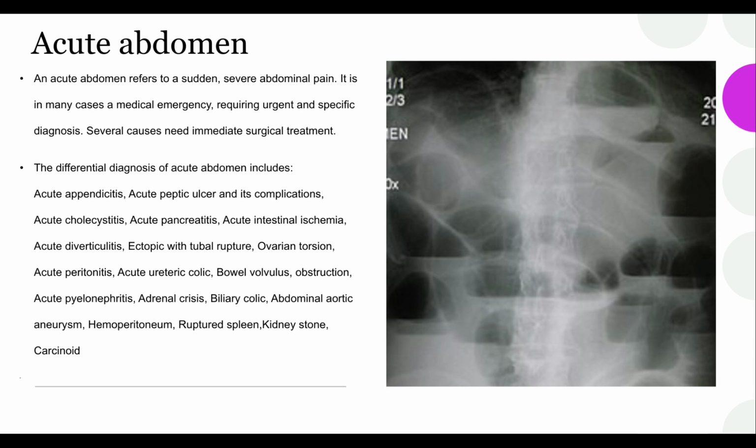The differential diagnosis of acute abdomen includes acute appendicitis, acute peptic ulcer and its complications, acute cholecystitis, acute pancreatitis, acute intestinal ischemia, acute diverticulitis, ectopic pregnancy with tubal rupture, ovarian torsion, acute peritonitis, acute ureteric colic, bowel volvulus obstruction, acute pyelonephritis, adrenal crisis, biliary colic, abdominal aortic aneurysm, hemoperitoneum, ruptured spleen, kidney stone, carcinoid volvulus.